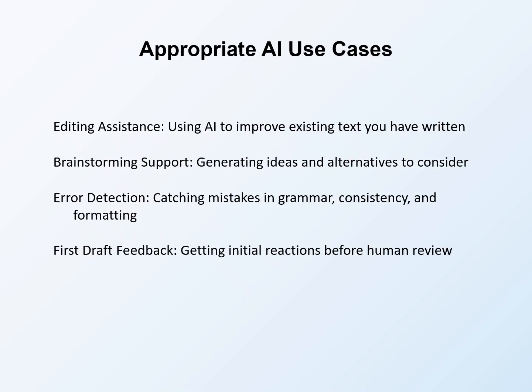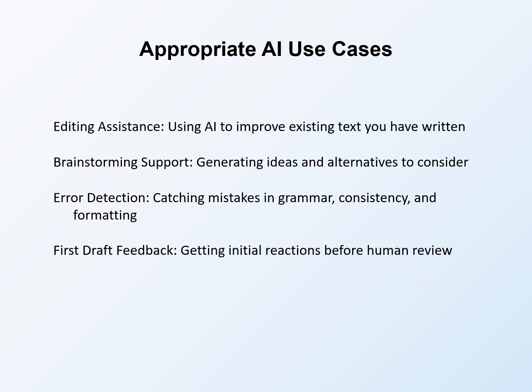Appropriate AI use focuses on assistance and augmentation rather than replacement. Certain use cases leverage AI effectively while maintaining proposal quality and authenticity. Editing assistance uses AI to improve existing text you have written. You write the content based on your expertise and strategy. AI helps refine expression, clarify prose, and polish writing. This use pattern maintains your voice and judgment while benefiting from AI's editing capabilities.